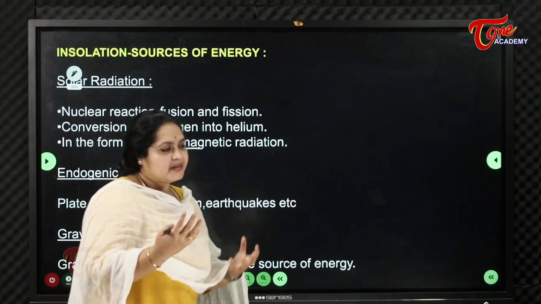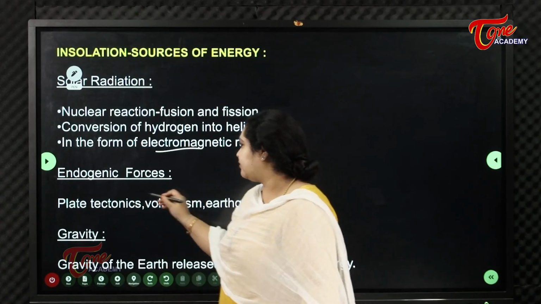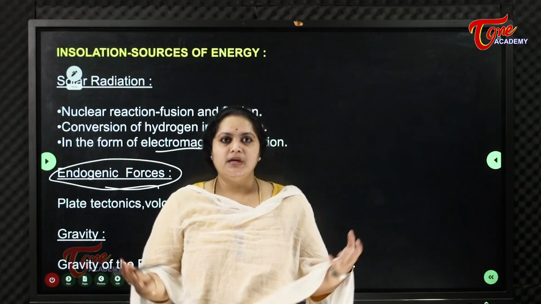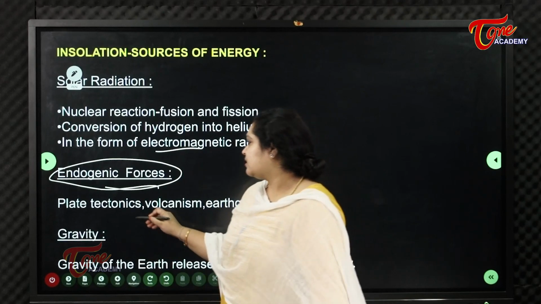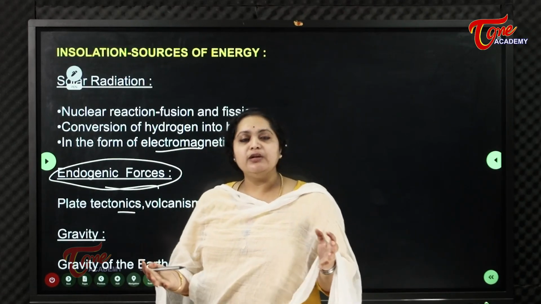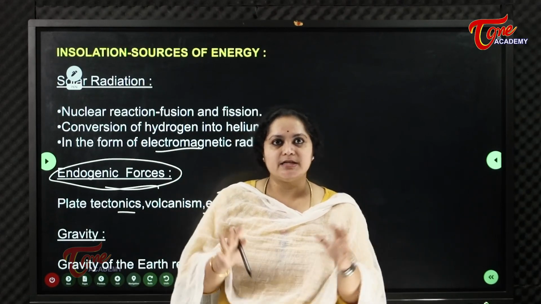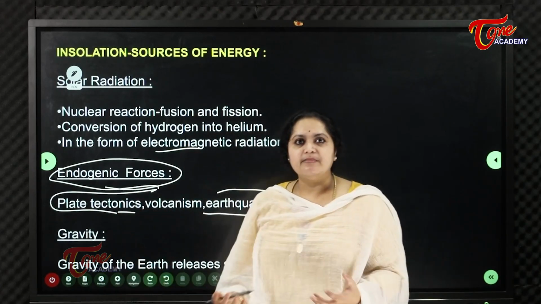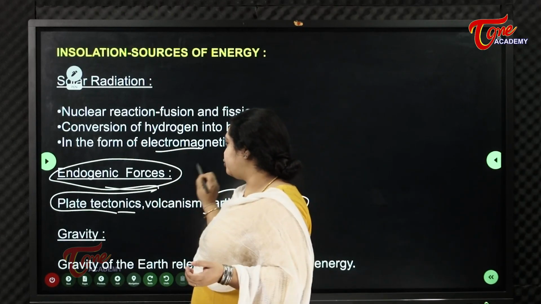Other than the sun, Earth gets energy from endogenic forces. Endogenic means internal forces, which are internal to the Earth. These are plate tectonics, volcanism, earthquakes, etc. Everybody knows that the mantle and core of the Earth are very hot, and still are. So the heat energy we receive from the internal structure of the Earth comes from what are called endogenic forces.